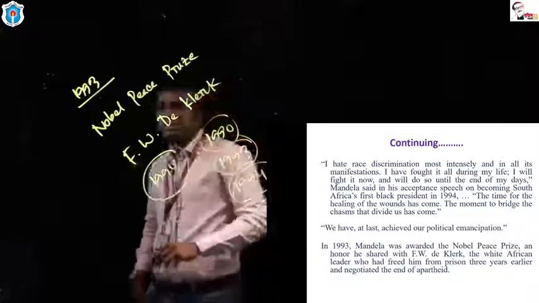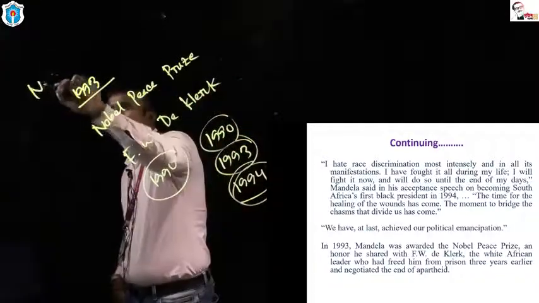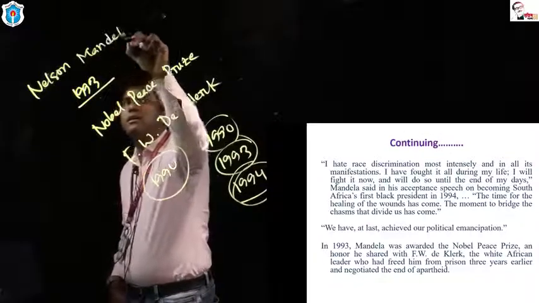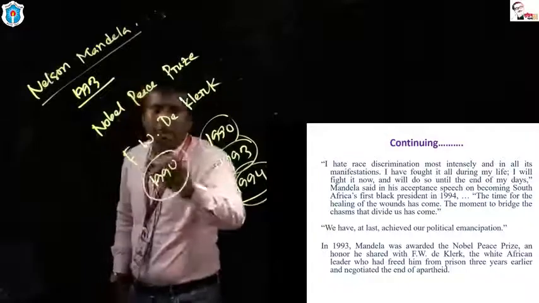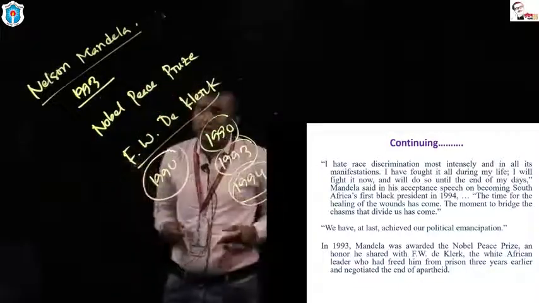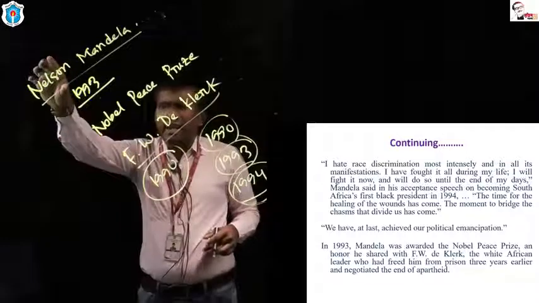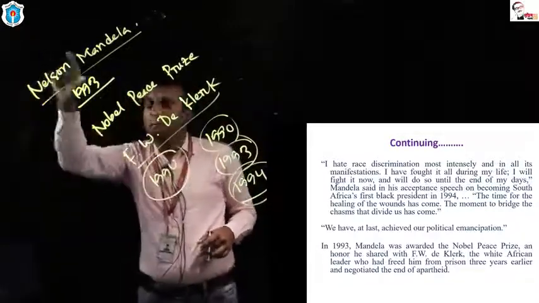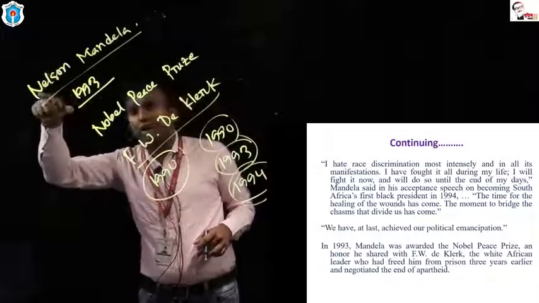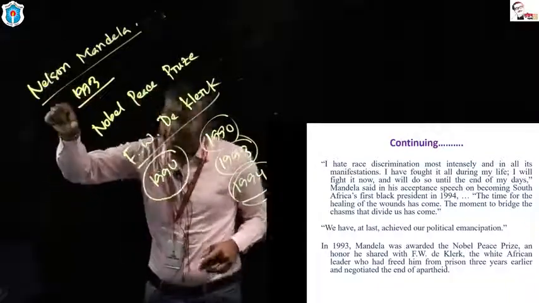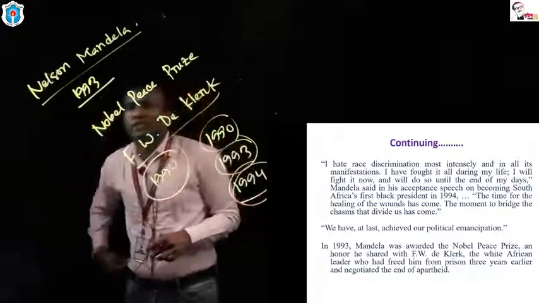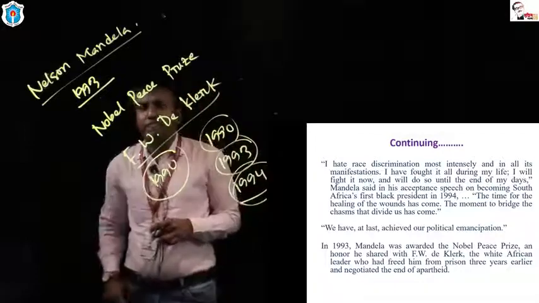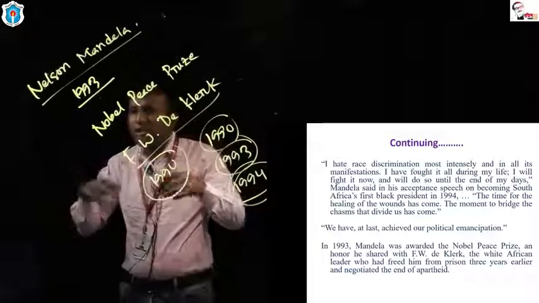And these two people, Nelson Mandela and F.W. de Klerk. Nelson Mandela belonged to the black people. Actually, Nelson Mandela didn't belong to the black people. Actually, Nelson Mandela belonged to the people of South Africa, and F.W. de Klerk was a white African leader. These two persons, these two individuals.